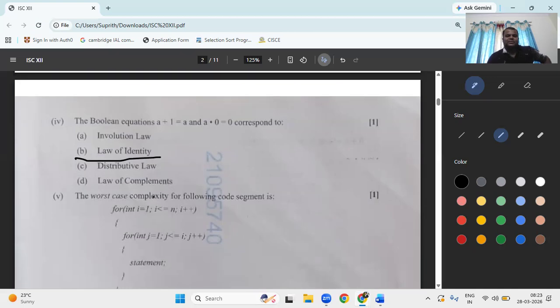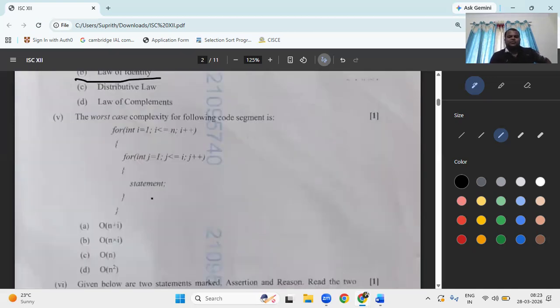Next, the worst case for the following code segment. He has given n. If I write n into i, it will be wrong because you are starting from for i is equal to 1, i less than or equal to n, and j is equal to 1, j less than or equal to i. Here i runs n times. Again here j starts from 1 until i, and i runs up to n. If I write n into i, that is not the worst case, that is the average case.